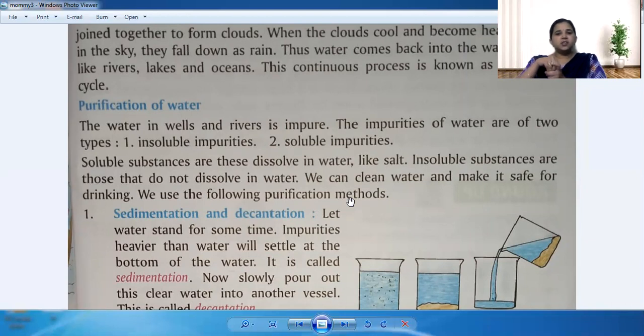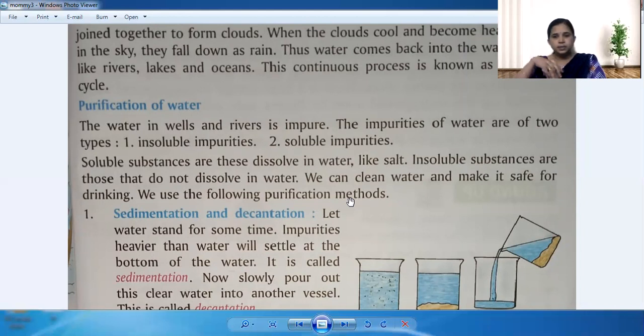And next, insoluble substances are those that do not dissolve in water. So we can clean water and make it safe for drinking. We use the following purification method. When you mix sand in the water, will it dissolve in the water?